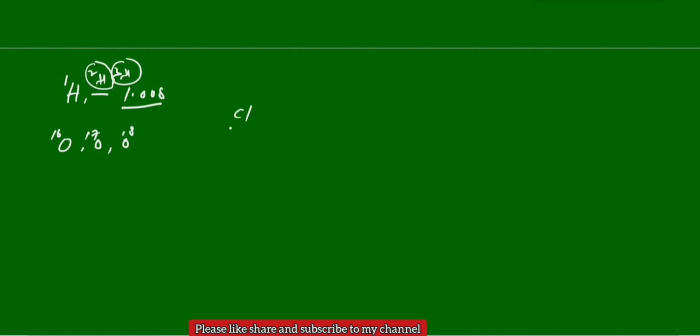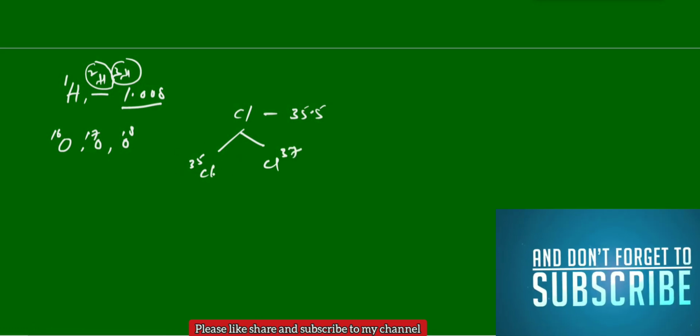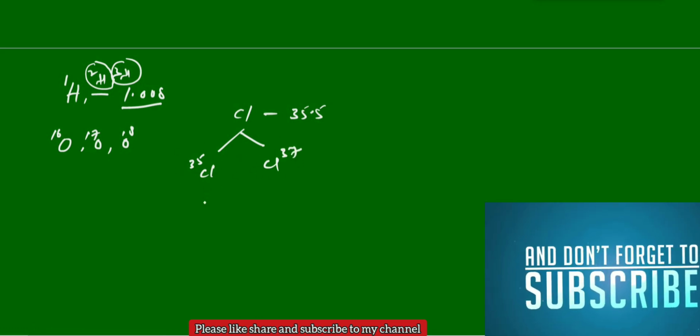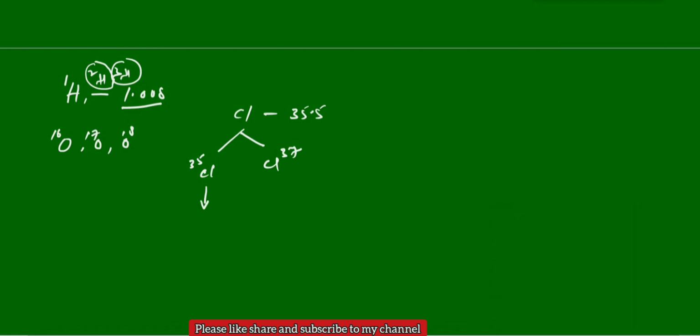Similarly, for chlorine we have taken 35.5. But actually there is no chlorine atom with 35.5. Chlorine exists in two isotopic forms, chlorine 35 and chlorine 37. If I ask the atomic mass of one atom of chlorine 35, that is 35 AMU, and for chlorine 37 it is 37 AMU.